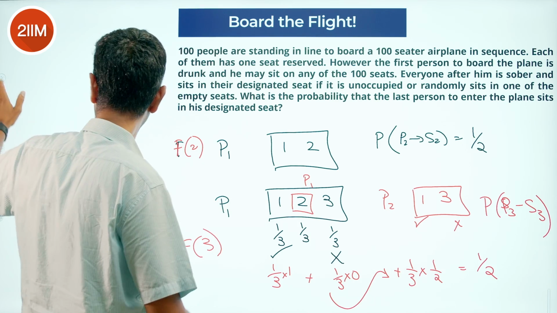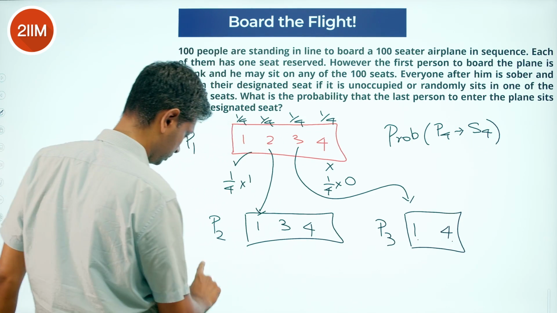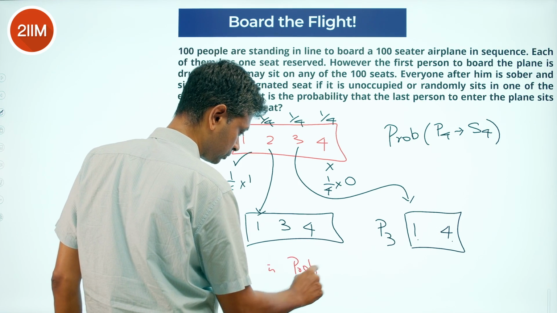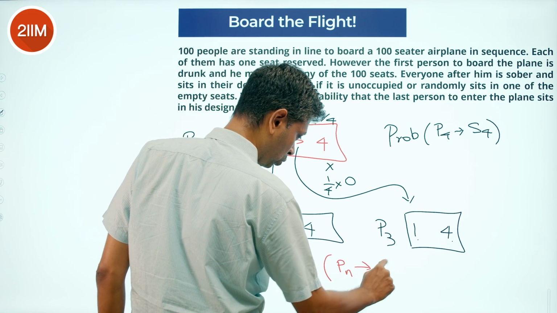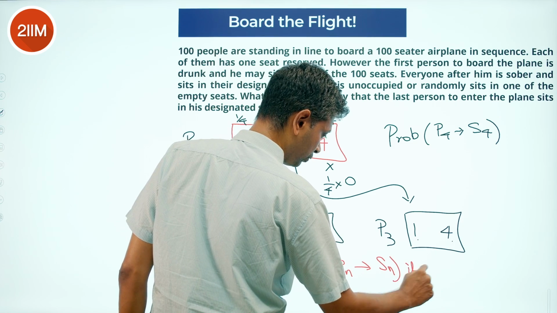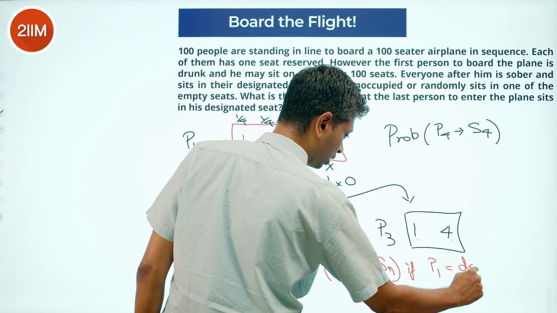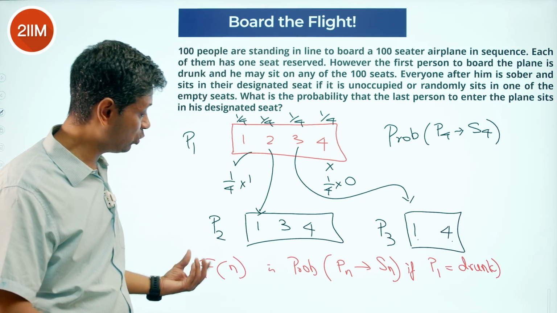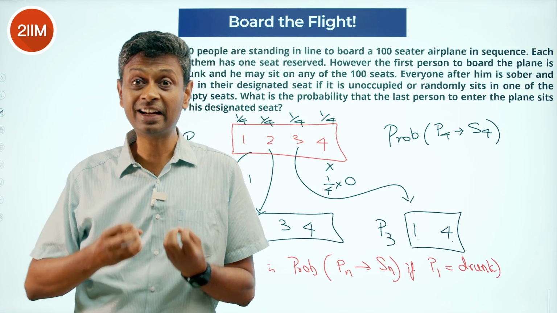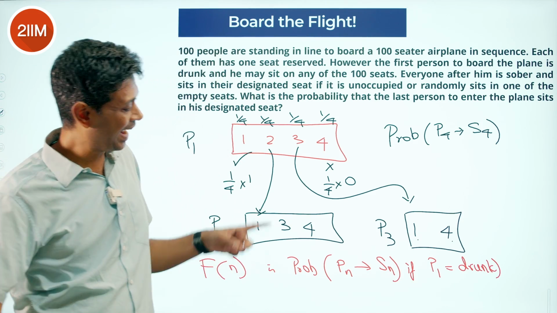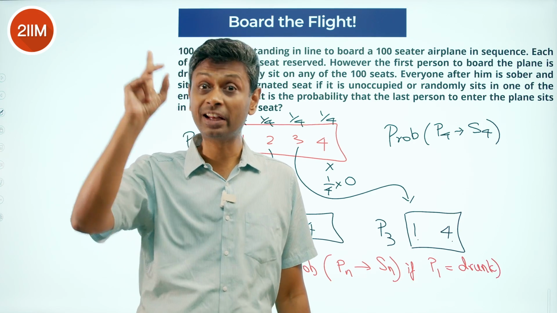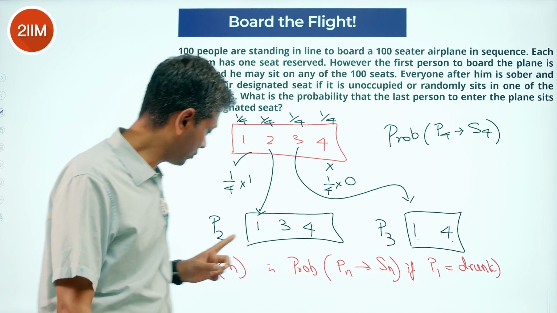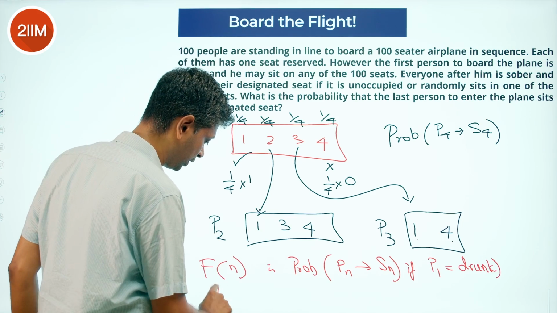Okay? So what are we doing? We're defining this f of n as probability that Pn goes to Sn if P1 is drunk. Okay? Nth person, we're playing this game with n people. Given that there are n people, what is the probability that the nth person goes to his or her correct seat under the condition that the first person is drunk? That's what f of n is. What do we need to find? We need to find f of 100.